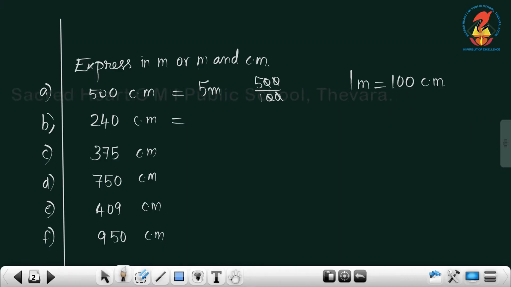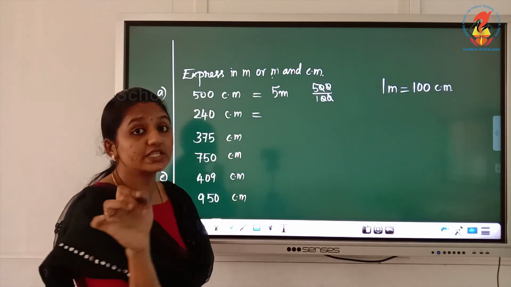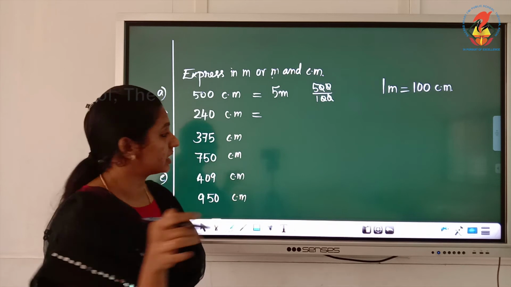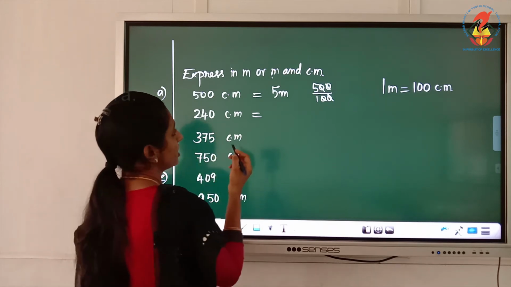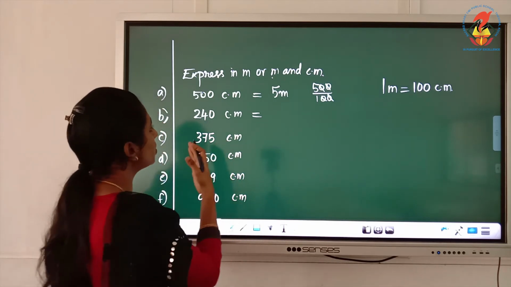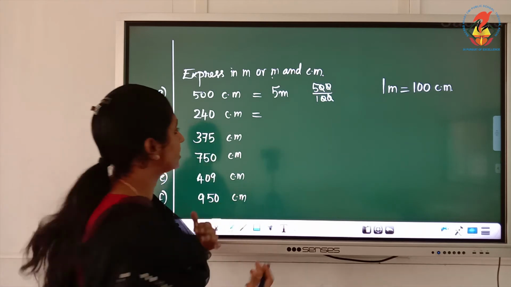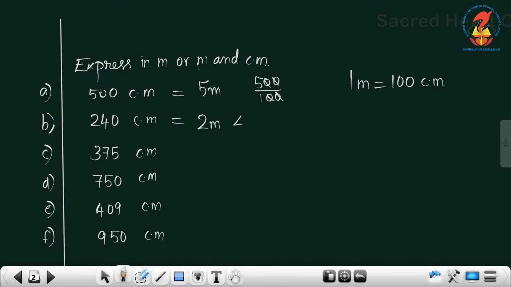In this case, we can write meter and centimeter because it's 40 centimeter. 50 centimeter we can write as half meter, but here with 40 centimeter we write it in meter and centimeter. So 240 centimeter: 200 we can convert to meter, that is 2 meter, so 2 meter and 40 centimeter. Here, that is 3 meter and 75 centimeter.